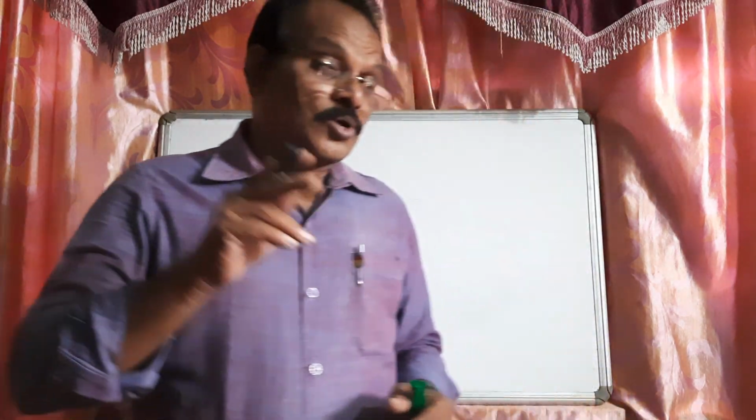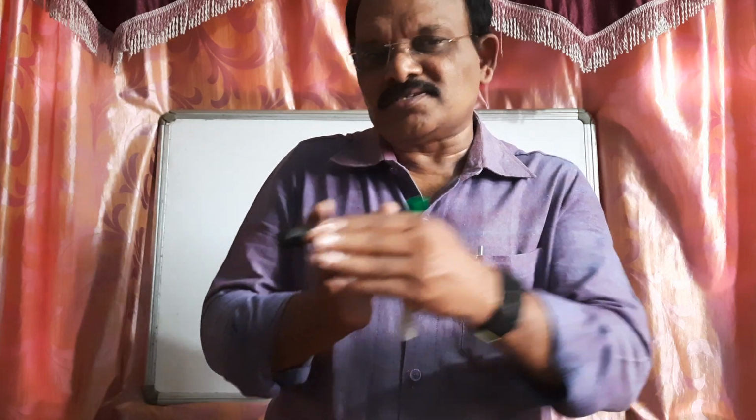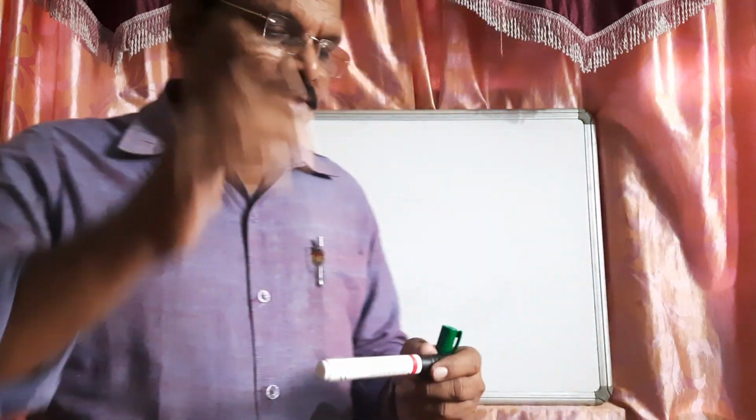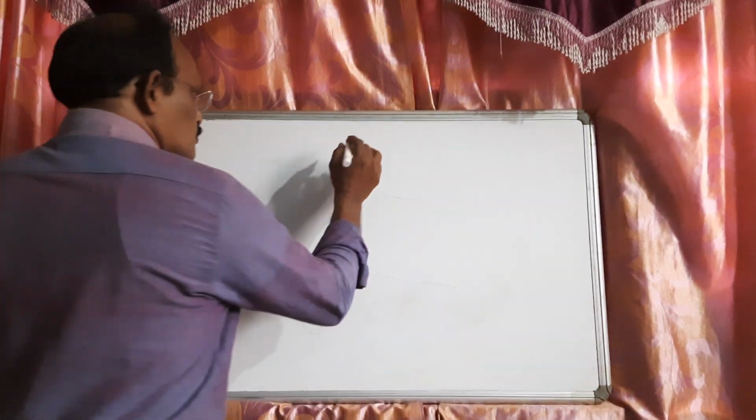Whatever the tense may be, the most important thing is the verb, because the verb decides whether the particular sentence is in past tense or present tense. The main important thing is the verb.